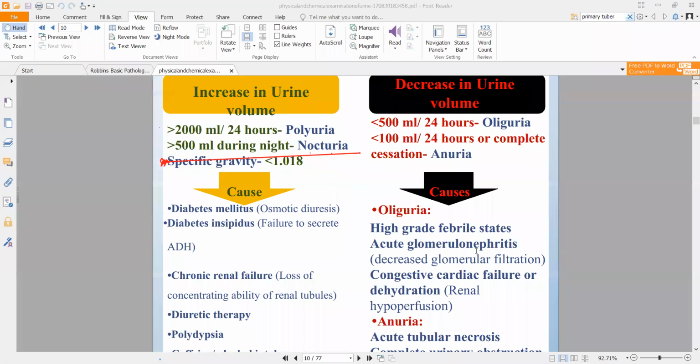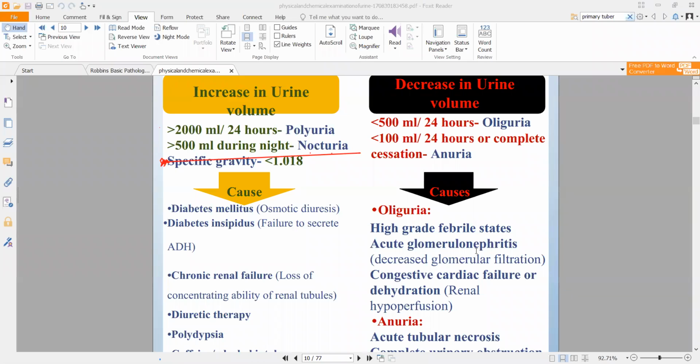Okay. Now, decrease in urine volume, specifically oliguria. Oliguria, oligo means decreased. Poly means increased. That is the basic terminology. If you have anything with poly, that means increased. Oligo means decreased. So if you have oligomenorrhea, that is decreased amount of menses, or oliguria, that is decreased amount of urine production, right? Anuria will be almost none. Okay, that is decreased less than 100 ml in 24 hours, or complete cessation.